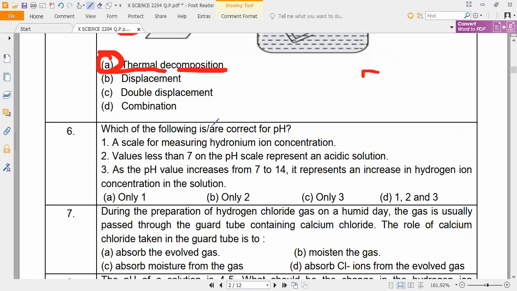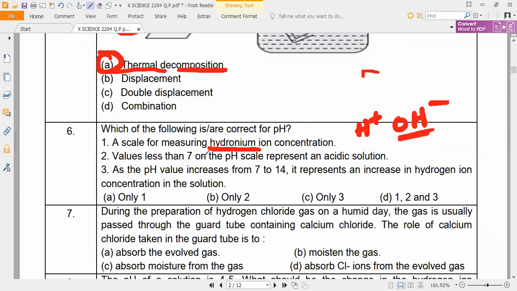So which of the following are correct for pH value? Check the first one: a scale measuring hydronium ion concentration? No. It is for both H plus ions as well as OH minus ions. Hydronium ions means OH minus only. Yes or no? Please respond.